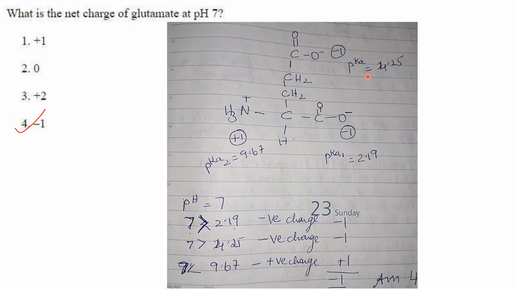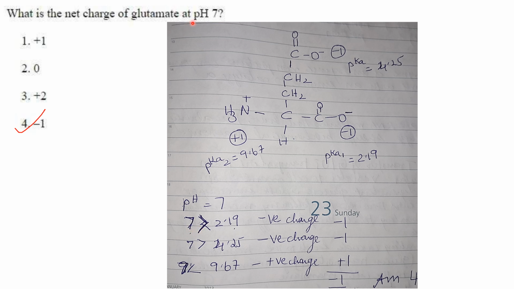For the side chain it is 4.25, for the alpha carboxyl it is 2.19, and for the amino group it is 9.67. Now if pH is less than pKa, it will be protonated, and if pH is greater than pKa, it will be deprotonated.